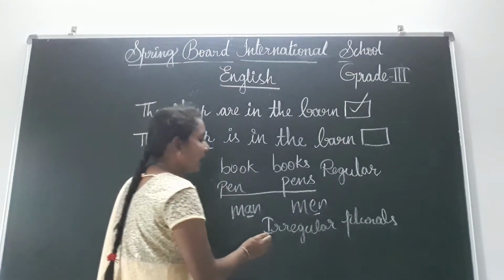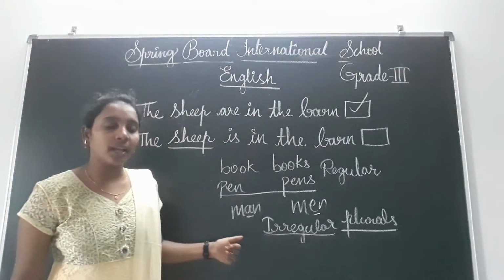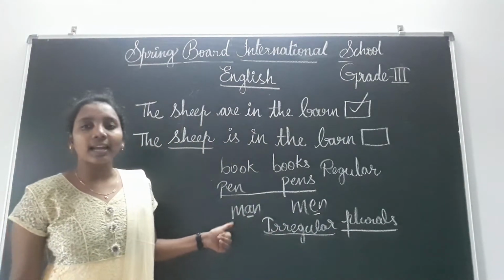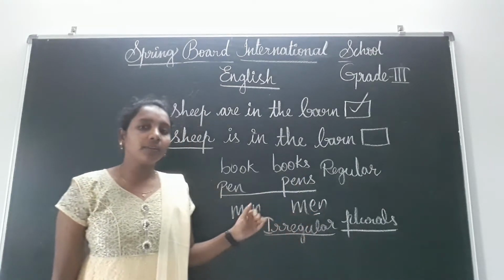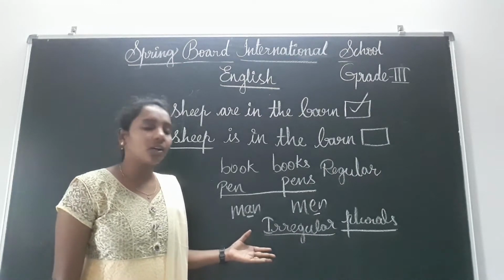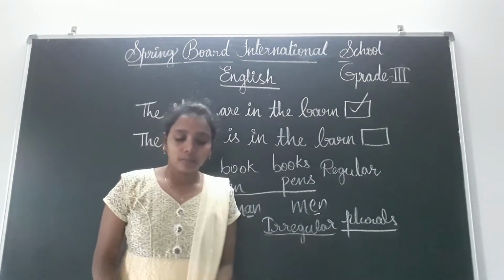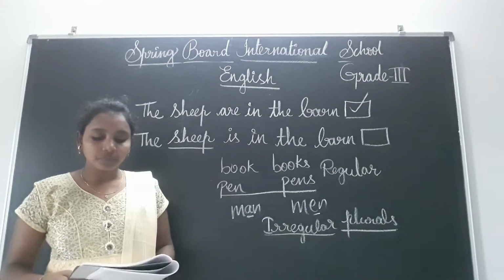Remember what they are? Irregular plurals means we will not add any s or es to the plural forms, but we will internally change the spellings. Those can be called what? Irregular plurals.